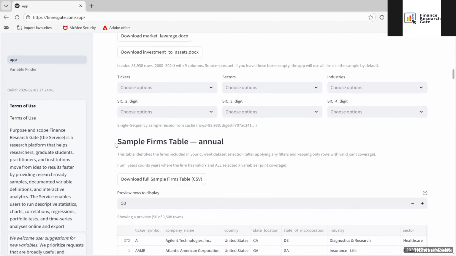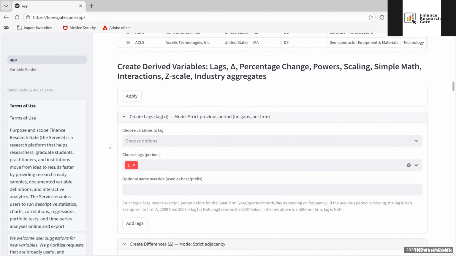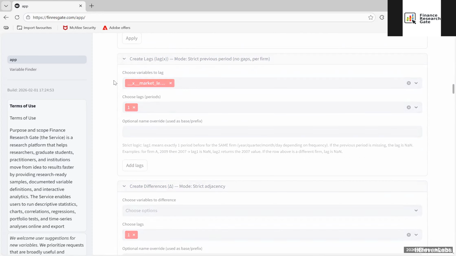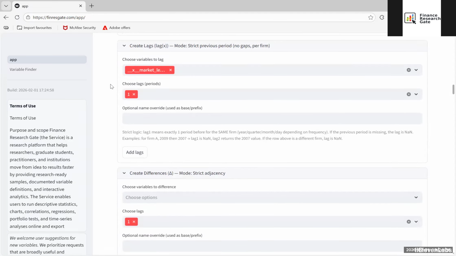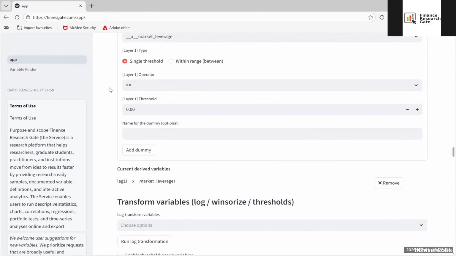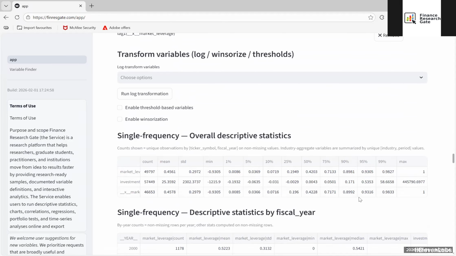Once the step is completed, the website will then proceed to construct the actual working sample for our analysis. And for this part, I'm going to make sure that we lag the X variable by one period. So after this, I'll just take a moment to briefly examine the descriptive statistics. This will be a necessary step before we move on to our main regression analysis.